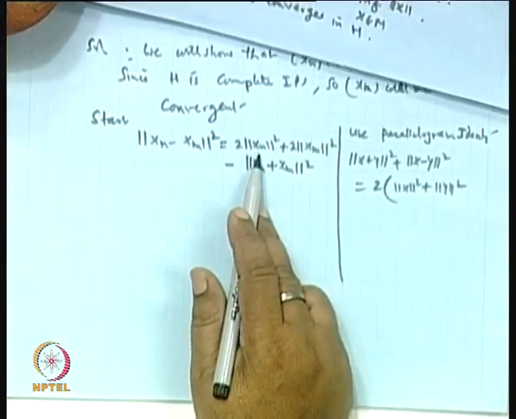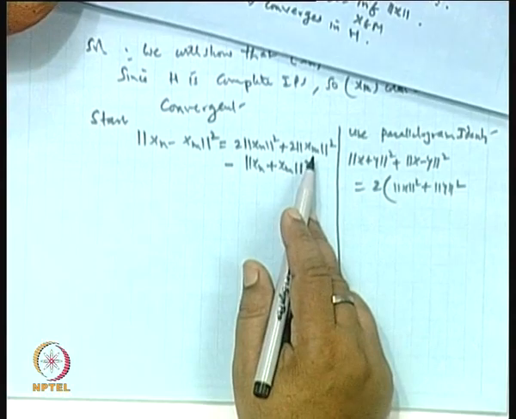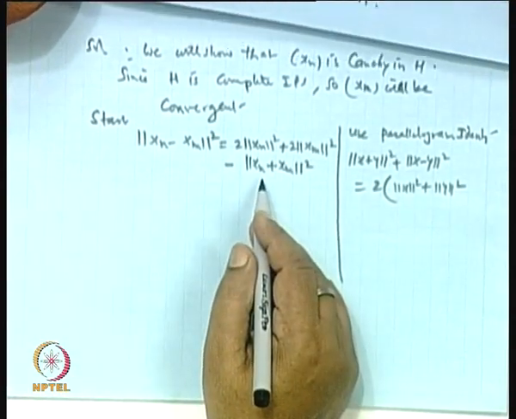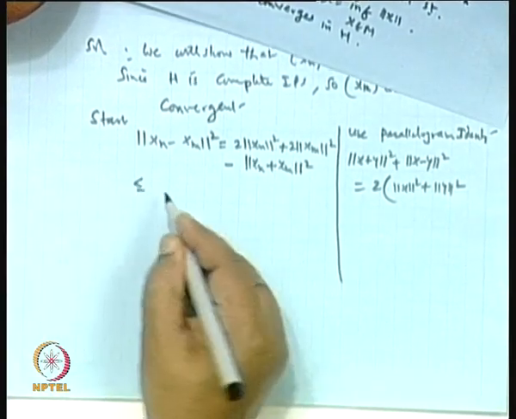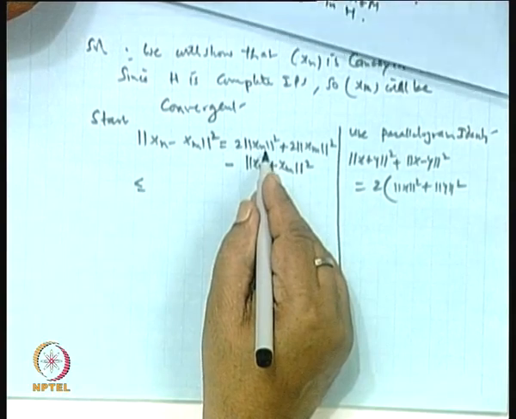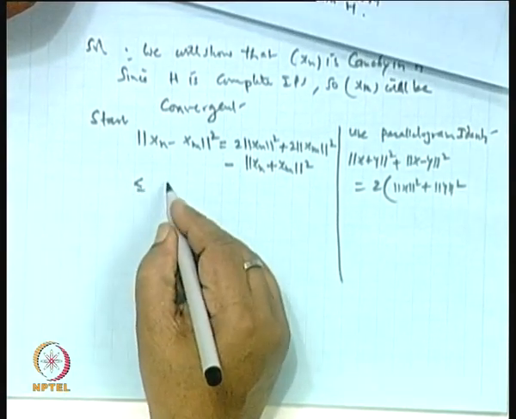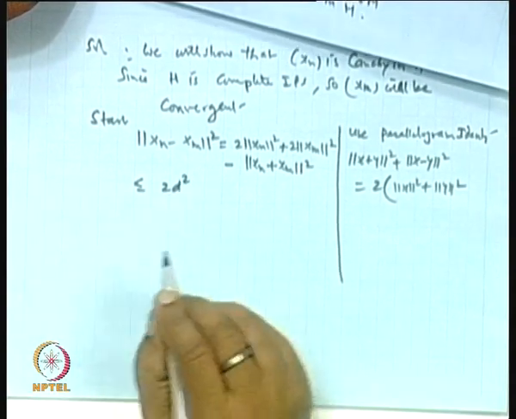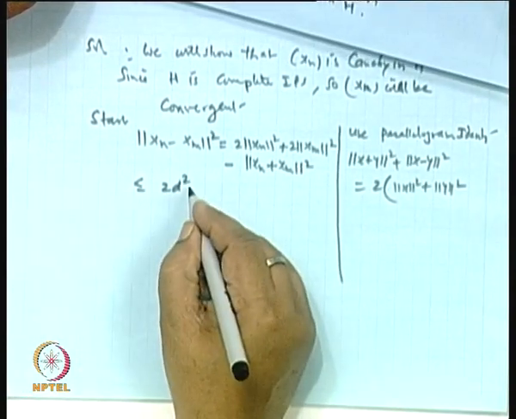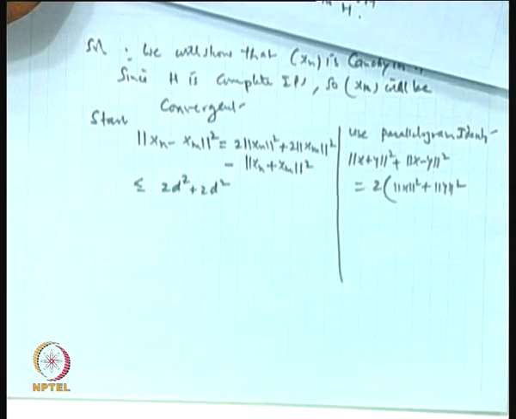The norm of x n will go to d, is it not? So, this will go to d square. Let us take, I will put the sign later on, 2 d square, then plus 2 d square.